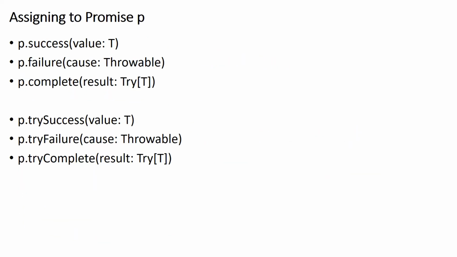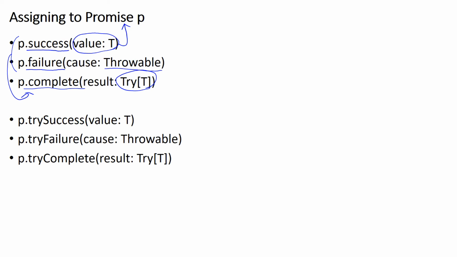There are several ways to complete the promise. For example, we can call this success method to assign a value of type T to the promise. Or we can fail the promise by calling this failure method with an exception of a type Throwable. Or we can combine these two cases with another method, complete, which takes an argument of type Try[T].